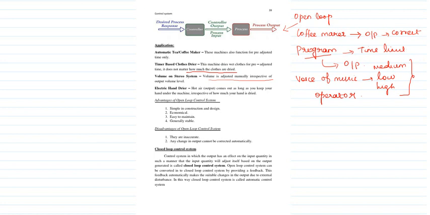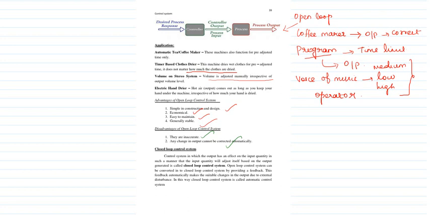The next one is advantages. So from the diagram itself we can understand it is simple construction, right? Then economical, easy to use, and it is stable. But you will not get an accurate output. Why? Because here you don't have any feedback. So what will happen? No corrective measures. So the disadvantage is inaccuracy. Then any change in output cannot be corrected automatically.